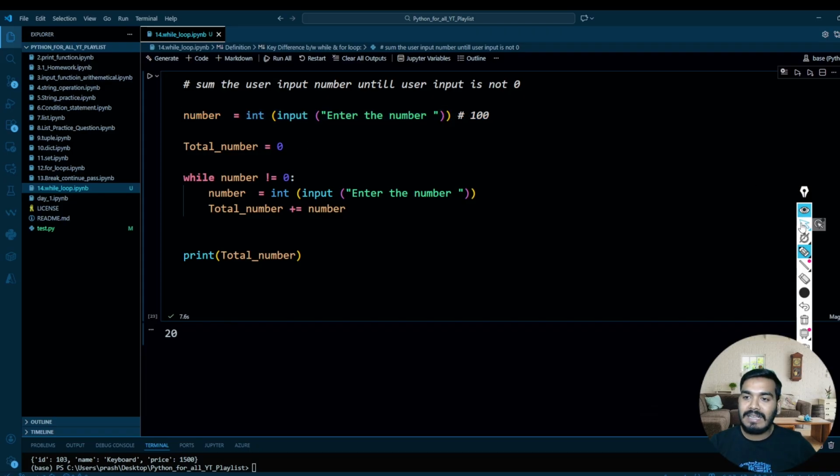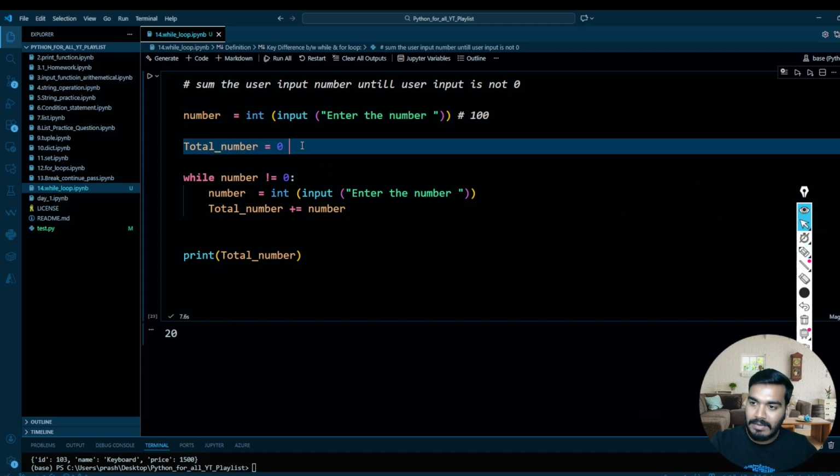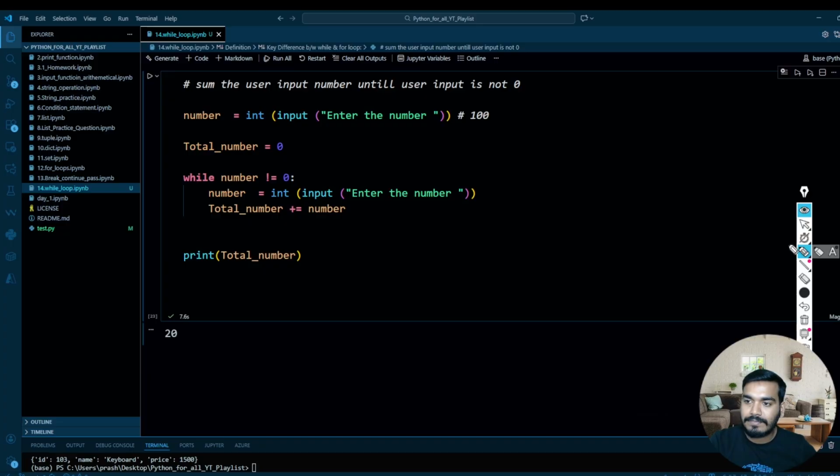Then it will come to the next line of code where you have this total number, and total number will be assigned as 0. Perfect. Then it will come to this while loop. The number which is 100 is not equal to 0. It means it is true. Then it will come to the next line of code and it will ask again, enter the number.